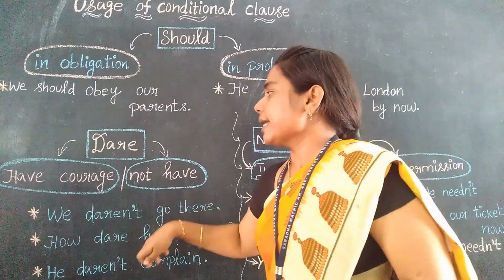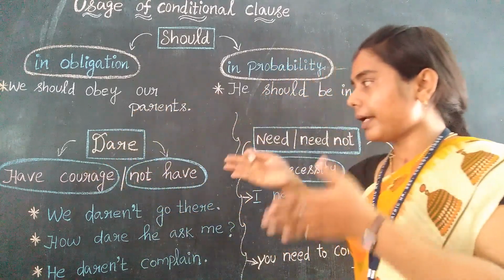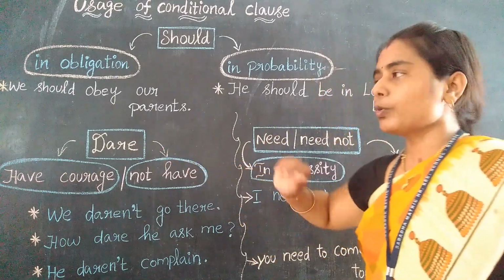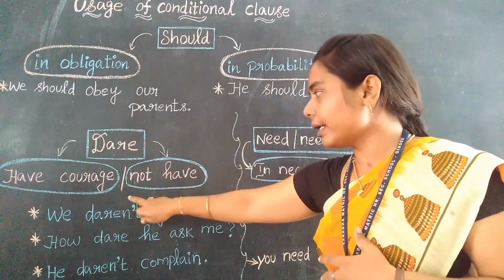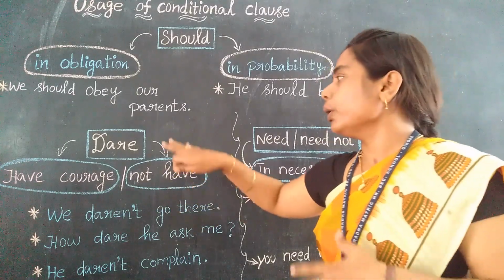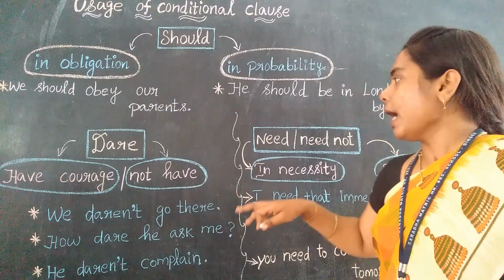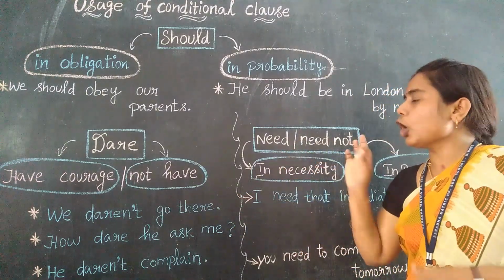So these are all examples of not having any courageousness. Yes, that is dare. So both will be involved, that is, have courage and not have courage. Dare involves these two things, and these are all the examples. Yes, and next it is need and need not.